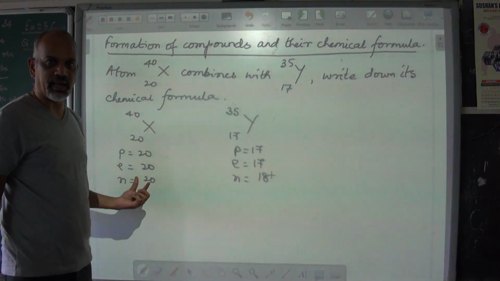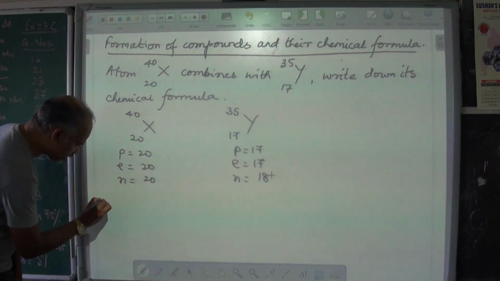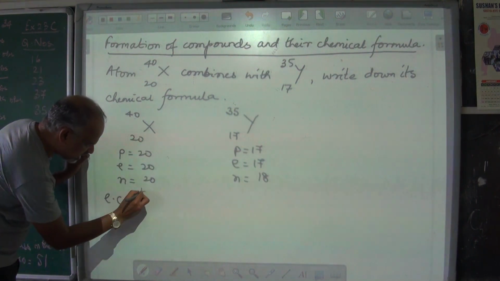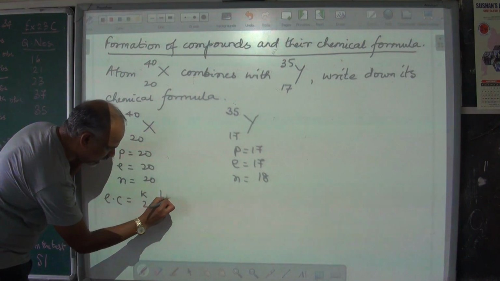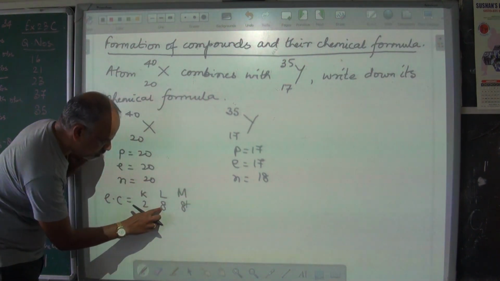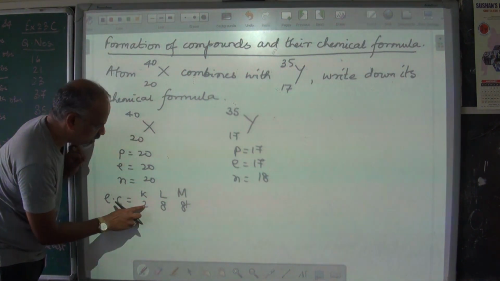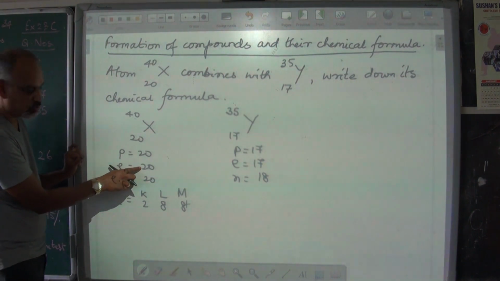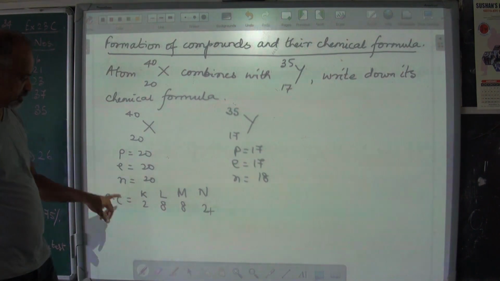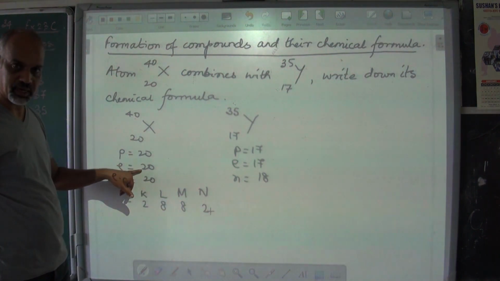Now write down their electronic configuration. To write the electronic configuration, look at the electrons. For the first one, 20 is the number of electrons. So K shell has 2, L has 8, then M has 8, 8 plus 8 is 16 plus 2 more, that will give you 18, and this 20. So N has 2. So 2, 8, 8, 2. Add it together, that gives you 20 electrons.